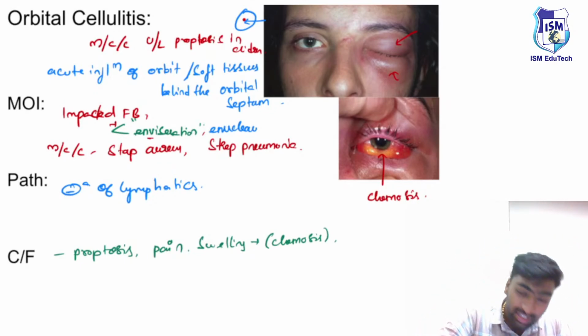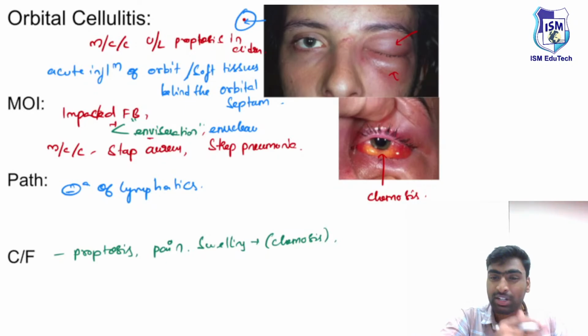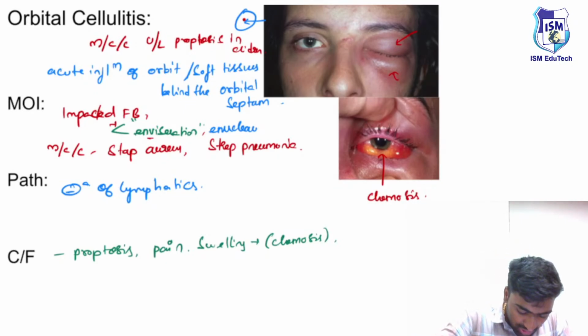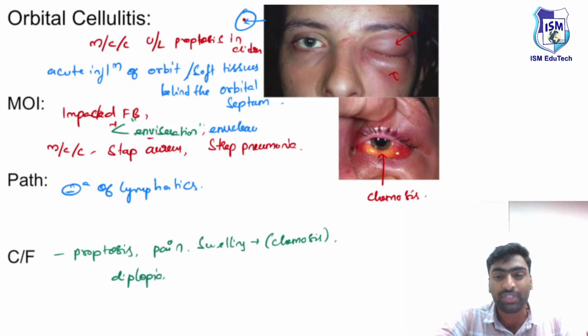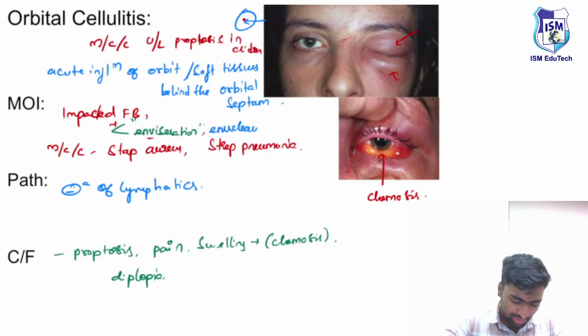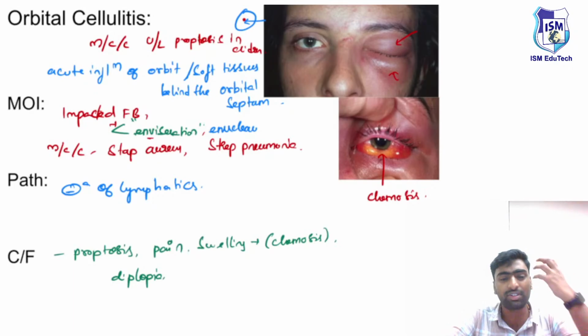It is postseptal, so it can involve the muscles even. This can lead to diplopia, and in some severe cases even loss of vision. This is how the patient will present.